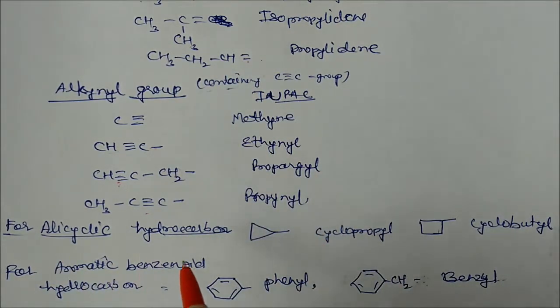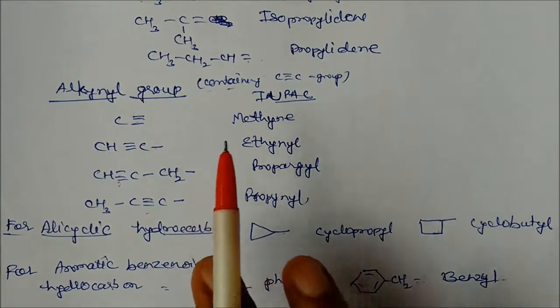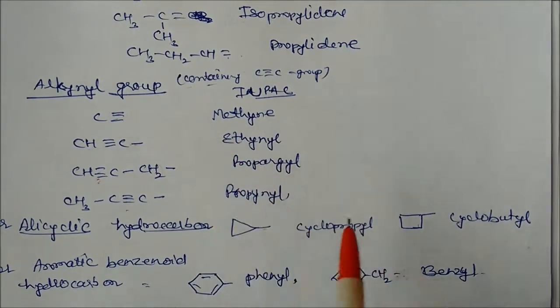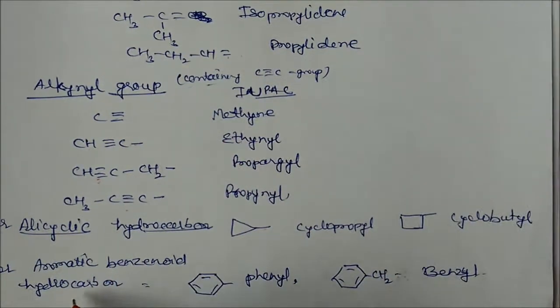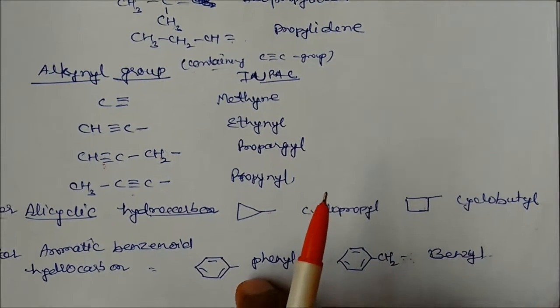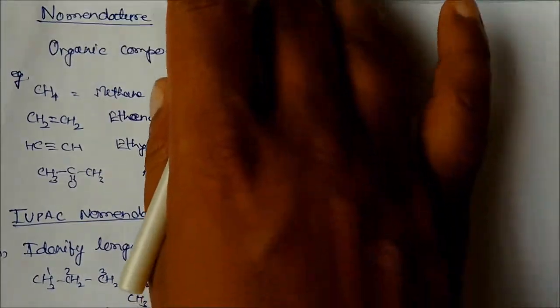If the hydrocarbon is alicyclic, cyclic means this one, this is a free valency, then this is called cyclopropyl. Similarly, in case of butane, this is called cyclobutyl. If you take an aromatic benzene hydrocarbon like this one, this is called phenyl, and this is called benzyl. In this way, there are so many names that we will learn subsequently when the topic comes. So it is again beyond our syllabus.